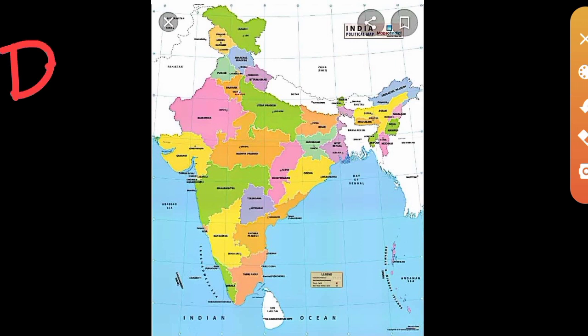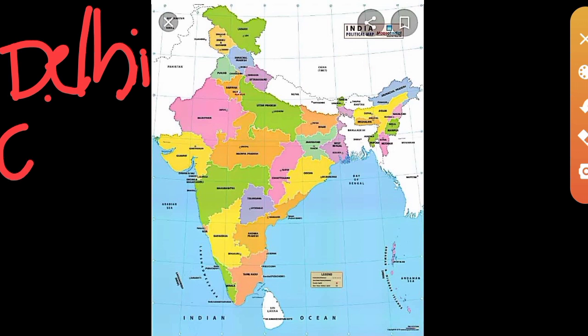The first one is Delhi, then Chandigarh, which is between Punjab and Haryana. Then Daman and Diu, and very close to it Dadra and Nagar Haveli. Then Puducherry is here.